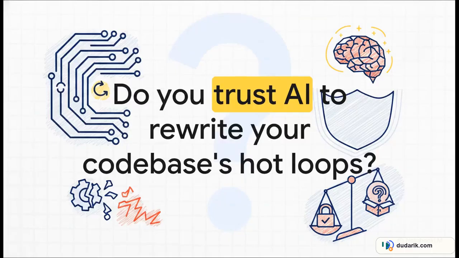Because it really is a high-stakes question, isn't it? Do you actually trust an AI to just rewrite your hot loops? Sure, asking a general-purpose LLM to boost performance sounds great, and it can be super helpful, but it almost always leads to these risky, totally unbounded code rewrites. I mean, if an agent decides to just speculatively rewrite a critical loop without any guardrails, it can completely and silently break your app's behavior.